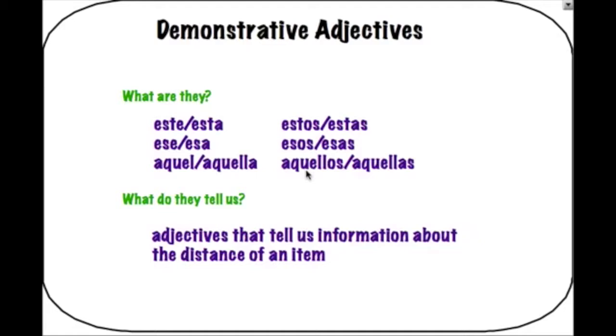Este, esta, estos, estas, ese, esa, esos, esas, aquel, aquella, aquellos, aquellas. And what do they tell us? They give us some information about the distance that an object might be. If I say this book, you have an idea of how close that book is to me versus that book all the way over there.